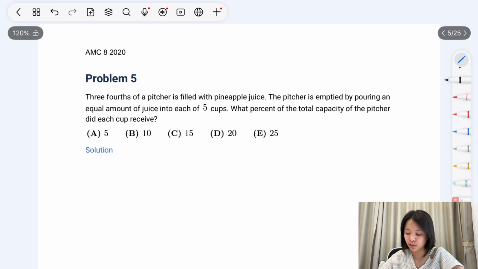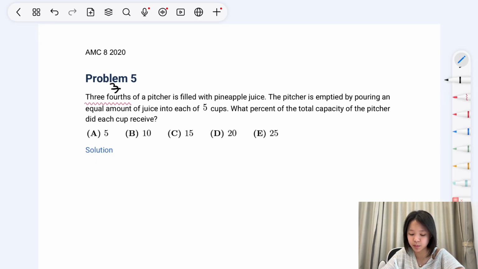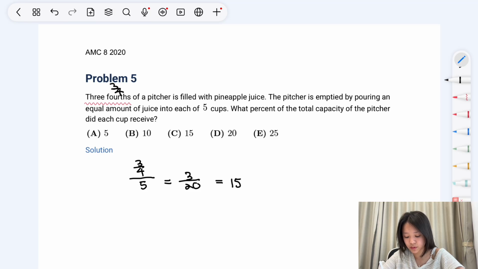Problem 5. 3/4 of a pitcher is filled with pineapple juice, and the pitcher is emptied by pouring an equal amount of juice into each of 5 cups. What percent of the total capacity of the pitcher did each cup receive? There's a total of 3/4 of a pitcher, and it is split evenly among 5 cups. So we perform this fraction division to get 3 over 20, which equals 15%. This means that 15% is placed into each of the cups, and so the answer is 15.